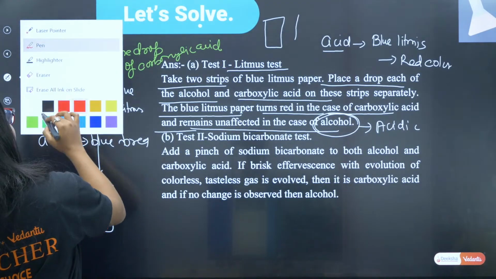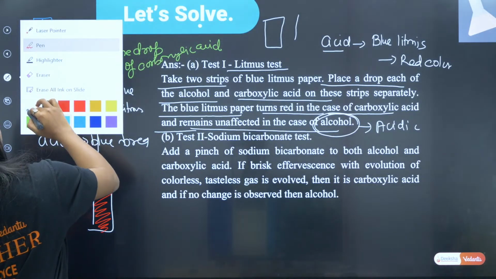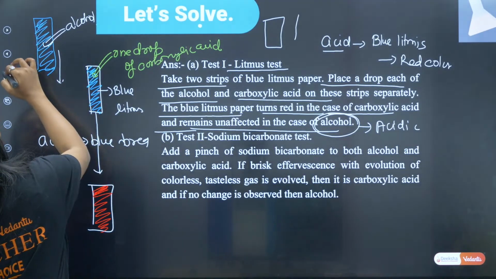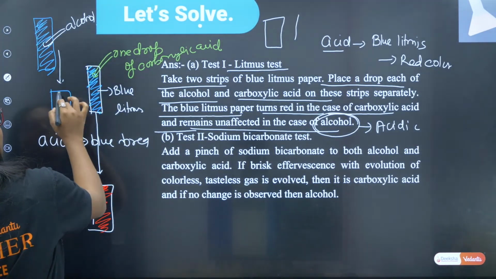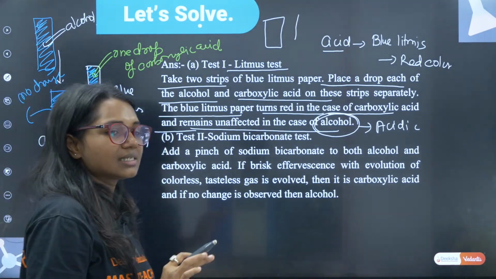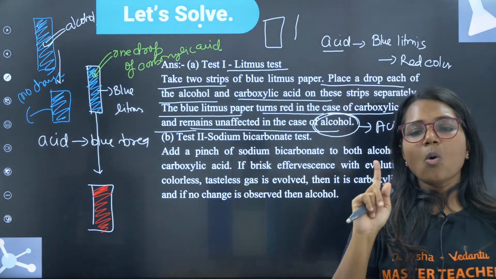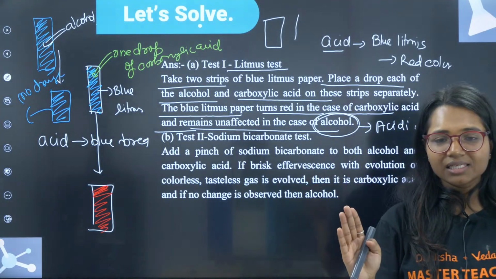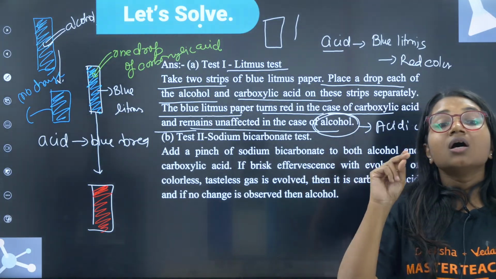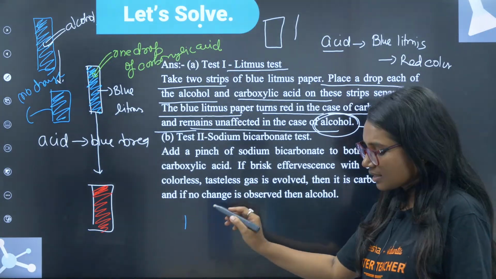Yes. But you will do the same thing with alcohol. You have blue litmus, and in this you will add alcohol. It will remain the same. No change, because alcohol is not acidic. Is that clear, guys? Everybody? So one, you can do the litmus test, acid and base. Second, which Gautami has told, the sodium bicarbonate test. What is the formula? My dear students, just understand.